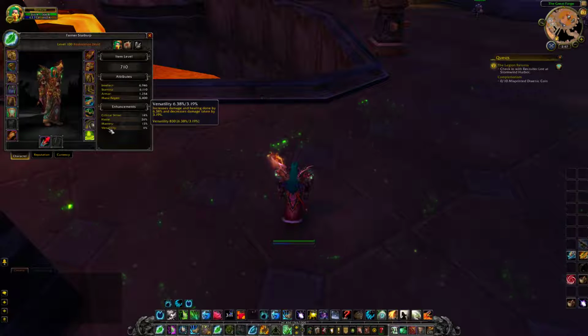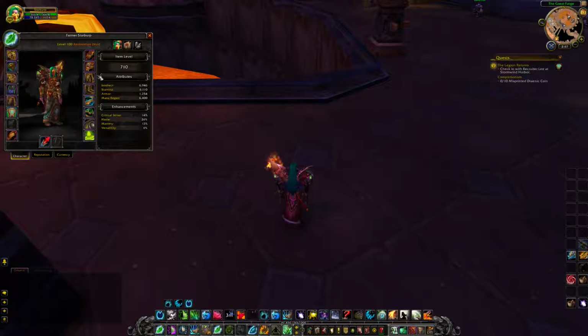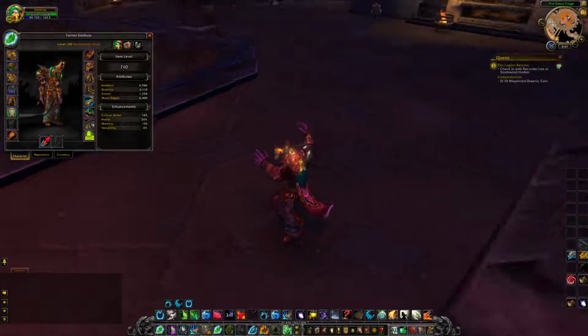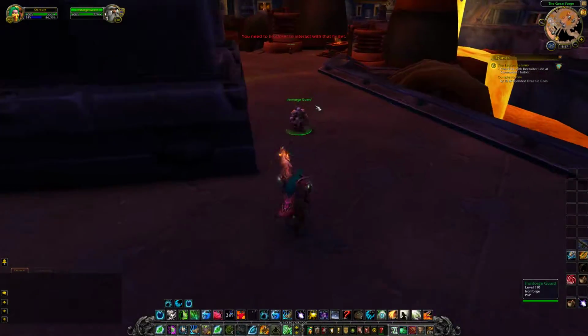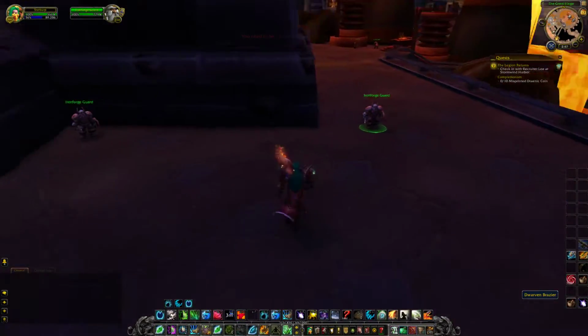So if you have 20% versatility, you do 20% bonus damage to everybody, 20% bonus healing to yourself and everybody else, and you take 10% less damage from everything, from other players, from the bosses. It's nice. Versatility is a wonderful stat because it makes you stronger, bigger, better, faster, stronger, hour after hour.